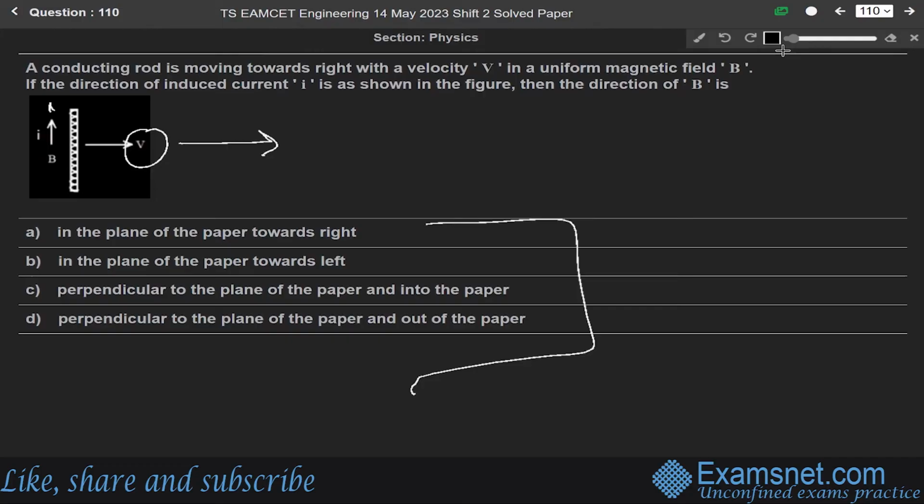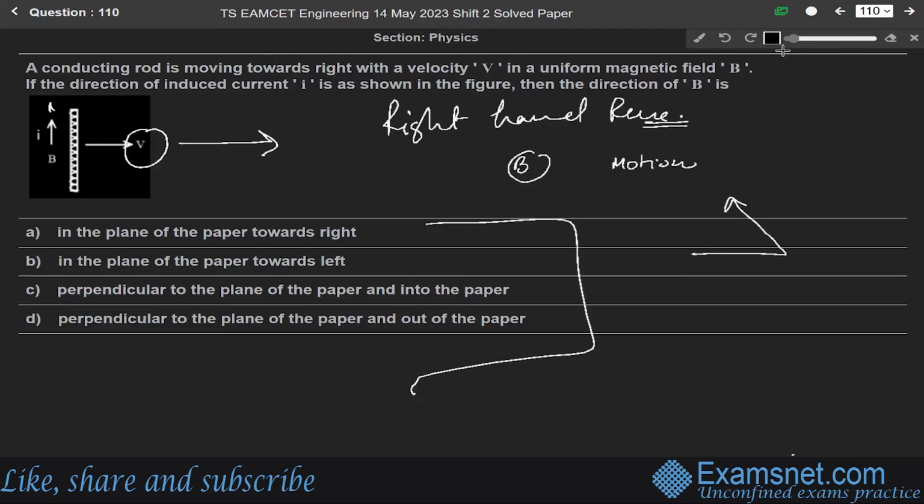For the induced current direction, we will use Fleming's right hand rule. This rule states that if the thumb, forefinger and middle finger of the right hand are mutually perpendicular to each other, and the forefinger indicates the direction of the magnetic field and the thumb shows the direction of motion of the conductor, then the middle finger will show the direction of the induced current. Let us say this is motion, this is field, and this is induced current.